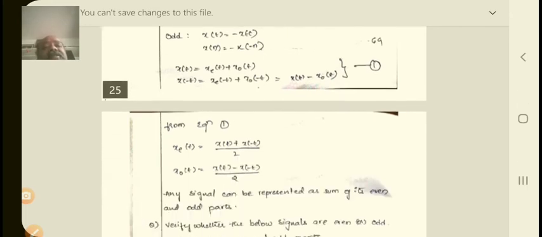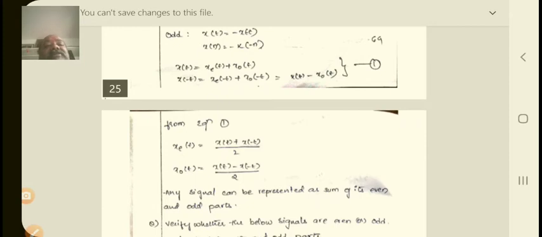Now how are we going to take the combination of even and odd as the total function? x of t is equal to xe of t plus xo of t. Similarly, x of minus t is equal to xe of minus t plus xo of minus t, so that is xe of t minus xo of t. So both even and odd functions are taken into account. This is equation 1. From the above equations you may find the values of xe of t and xo of t.